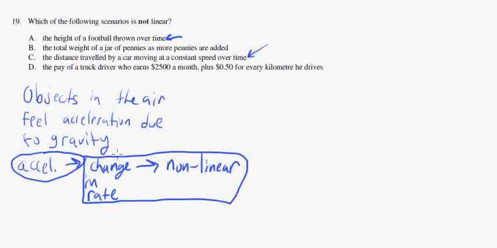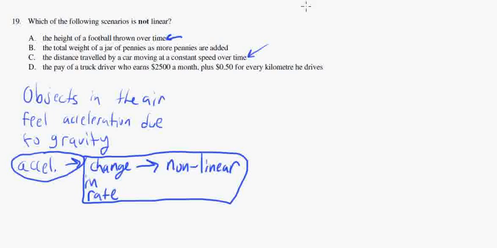Okay, if you know that, then this question is really, really easy, because you automatically know that if the football is thrown in the air, it accelerates, therefore, since acceleration is a change in rate, it is non-linear. Now, if you don't know this, so let's assume that you don't know what this is. You don't know that acceleration is a change in rate, and a change in rate means it's non-linear. If you don't know what that is, then we kind of have to analyze the other answers.